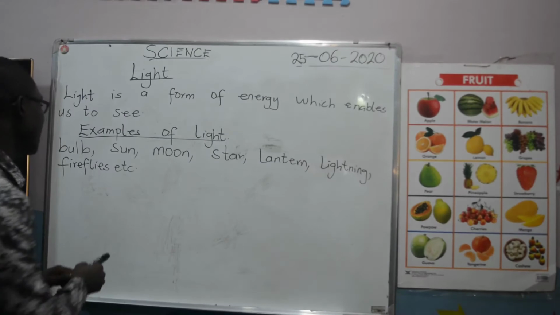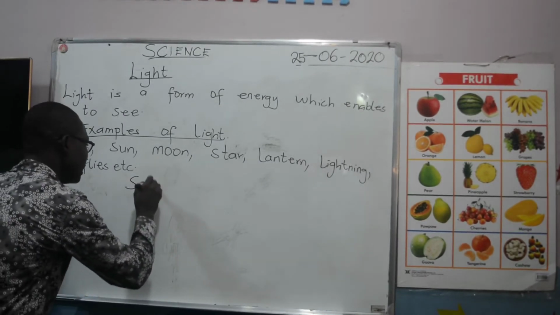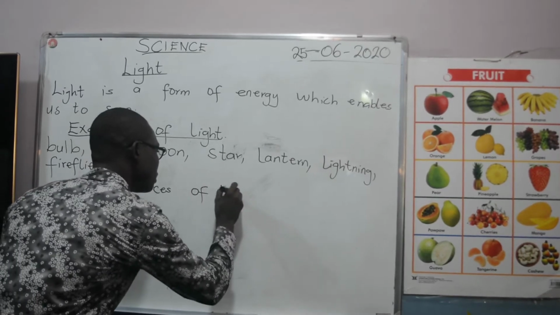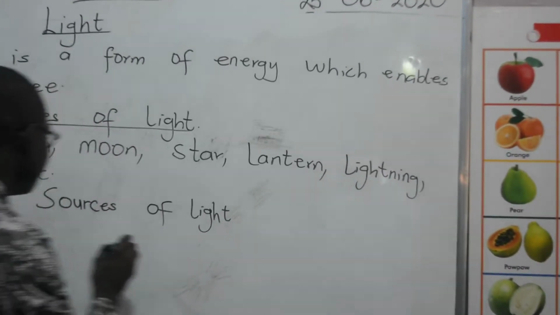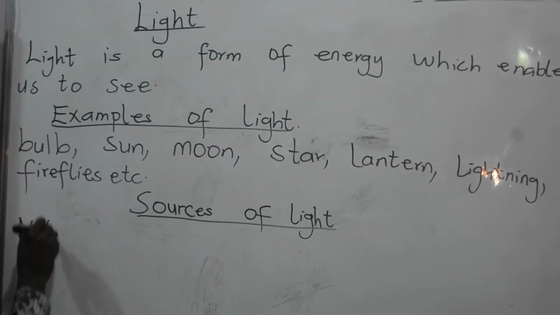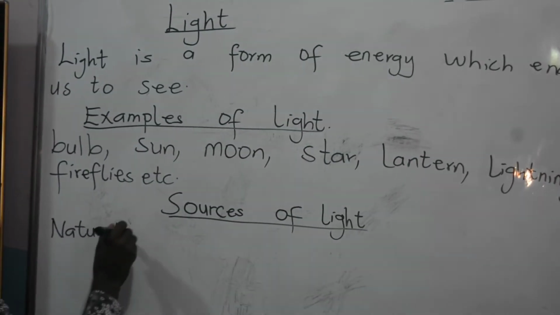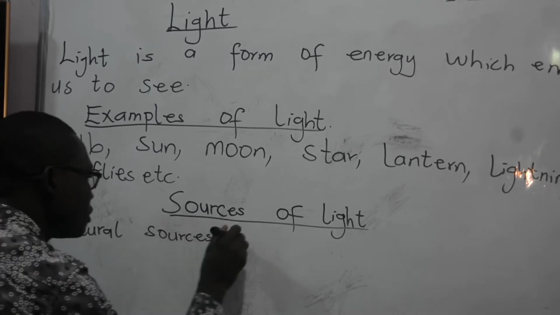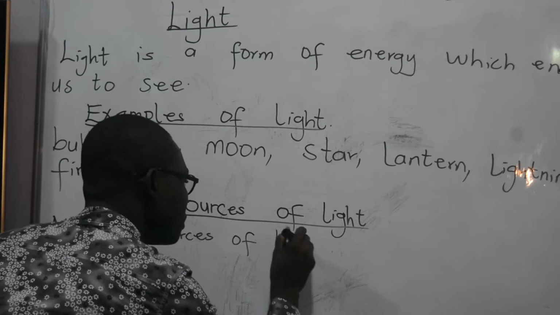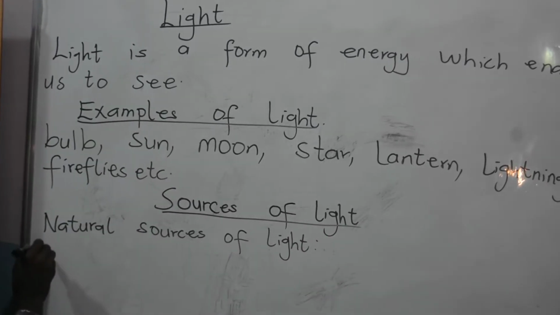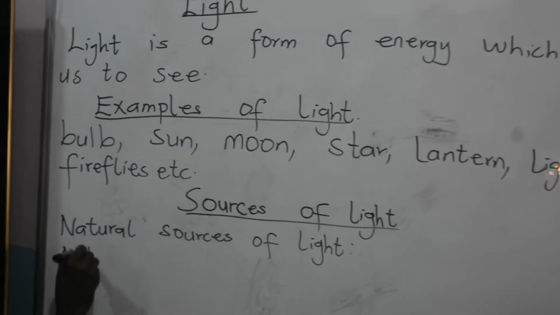So as I said, sources of light. We have natural sources of light. And then we have artificial sources of light.